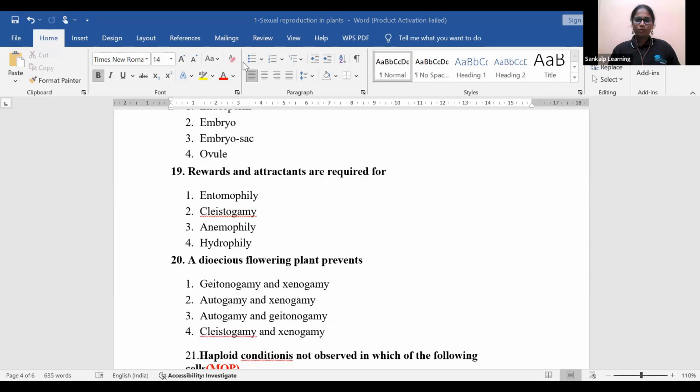Okay guys, today what we discussed were multiple choice questions on sexual reproduction in plants. There are still 2-3 questions which are taken from the model question paper released by the board. After that we are going to focus on short answers, 3 marks. How to write those kinds of answers in biology, how we have to make the points, how we have to answer. Please stay tuned for all the sessions.